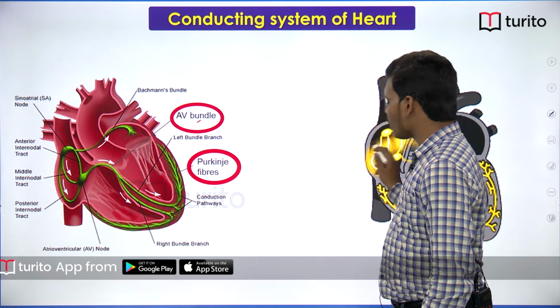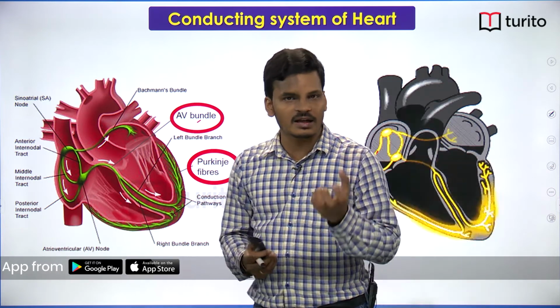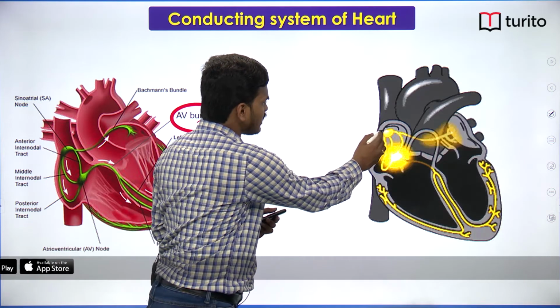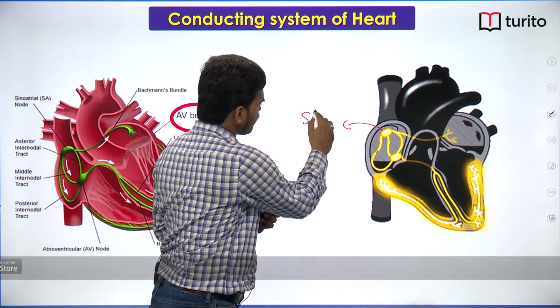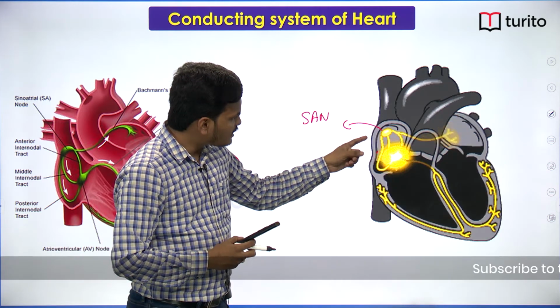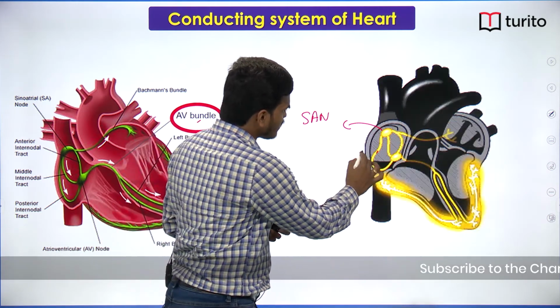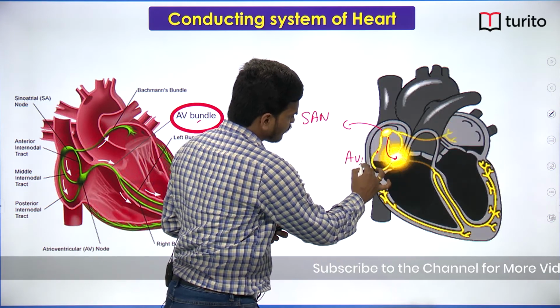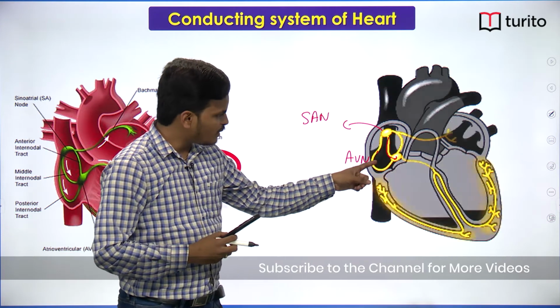Now, this is how the heart functions, how conduction takes place. You can see here the action potential is generated at the SAN node. From the SAN node, the action potential next reaches the AV node.